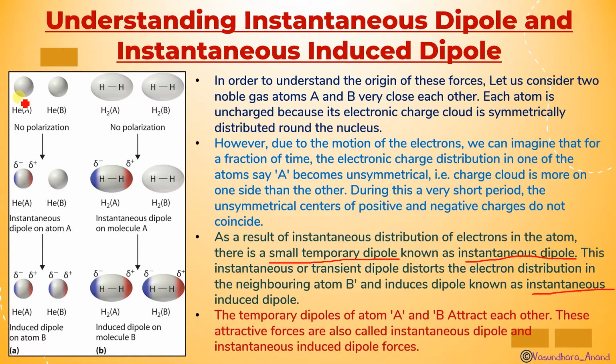Got it? So the temporary dipoles of atom A and B attract each other, and these attractive forces are also called instantaneous dipole, what happened here, and instantaneous induced dipole, what happened here. Got it? I hope it is clear.